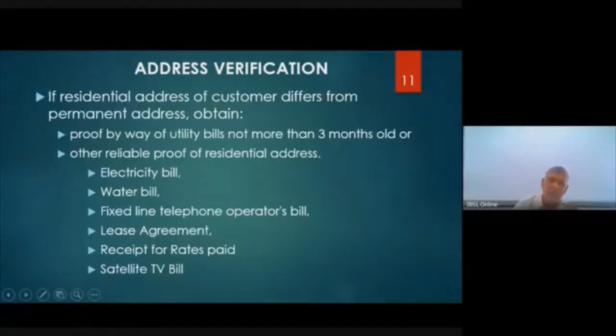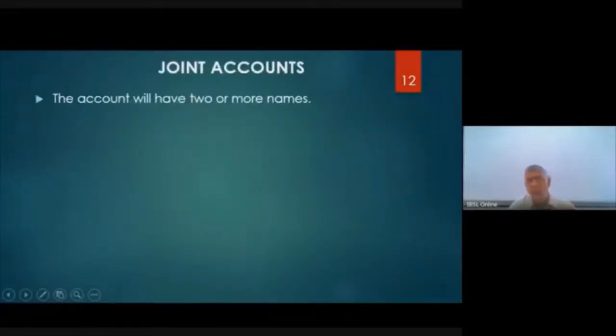These are the documents you can get easily to prove the residential address. Those are the documents that are taken for an individual.